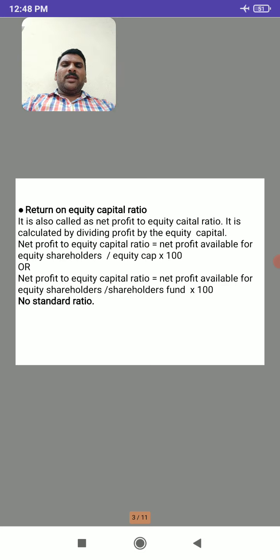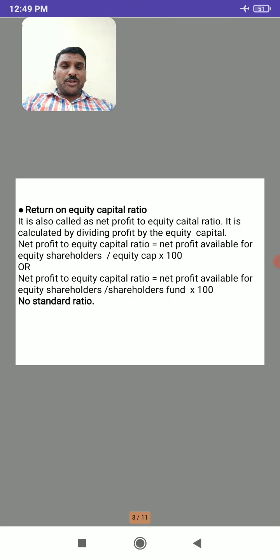Return on equity capital ratio is also called net profit to equity capital ratio. It is calculated by dividing profit by equity capital. Here net profit to equity capital ratio equals net profit available for equity shareholders divided by equity capital into 100, or net profit available for equity shareholders divided by shareholders fund.